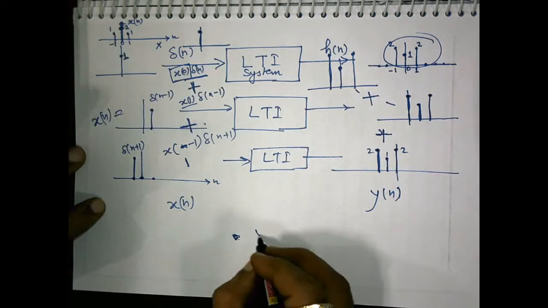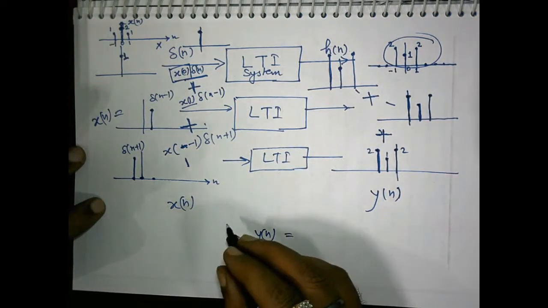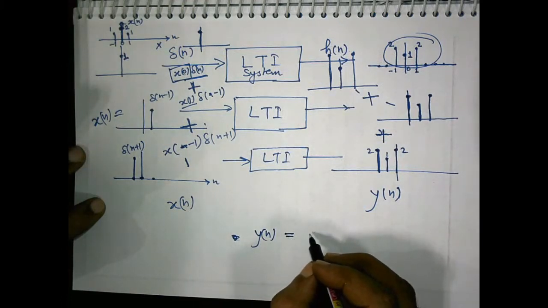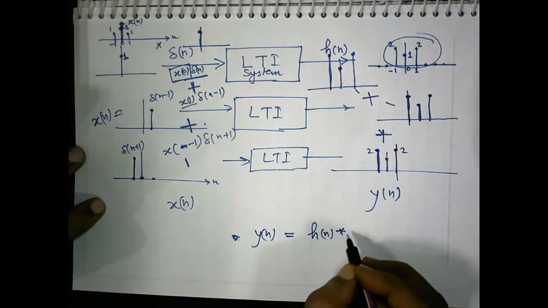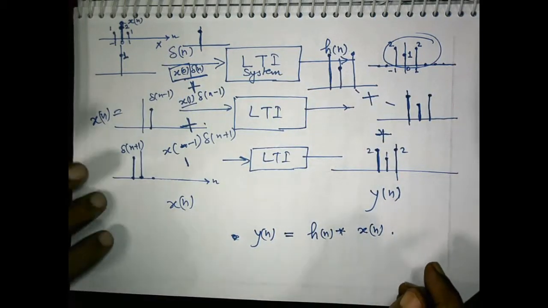So getting yn because of the application of input xn, if hn is known to us, is done through the process of convolution. So hn convolved with xn obtains yn. So now let us derive the formula for this.